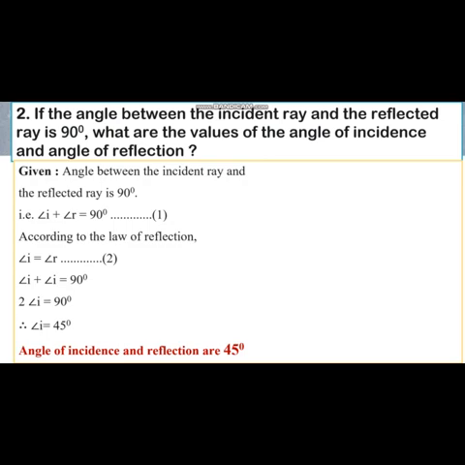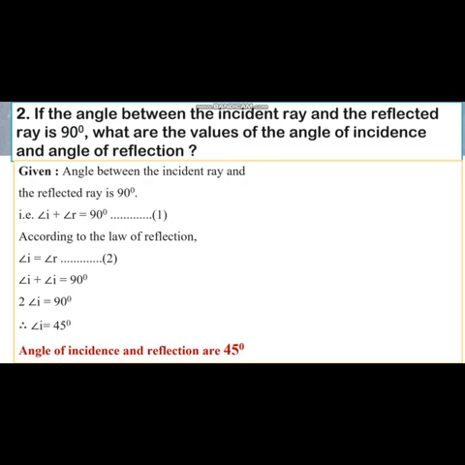So we have to individually find out the values of angle of incidence and angle of reflection. Now what is given? The angle between the incident ray and reflected ray is 90°. That means the addition of angle I plus angle R is equal to 90°. In mathematical way we will write angle I plus angle R is equal to 90°.